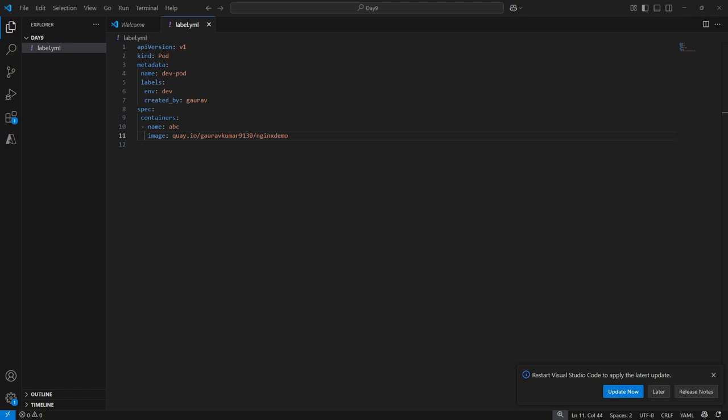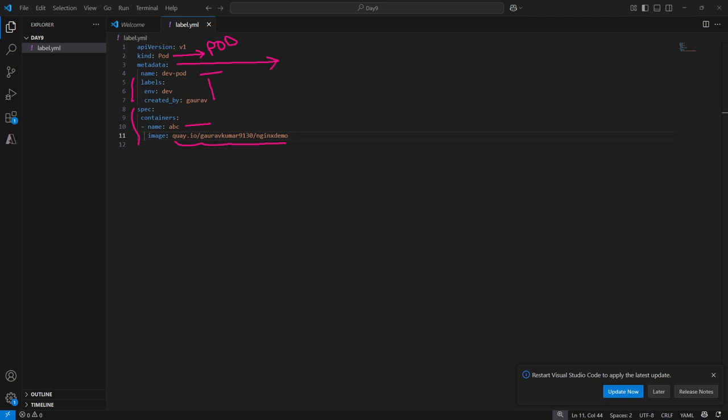So in this configuration, we are trying to create a pod, and the name of the pod is dev-pod. We can ignore this one. In the specification, we are trying to create a container. The name is ABC, and this is the image which we are using. So what have we discussed regarding metadata?